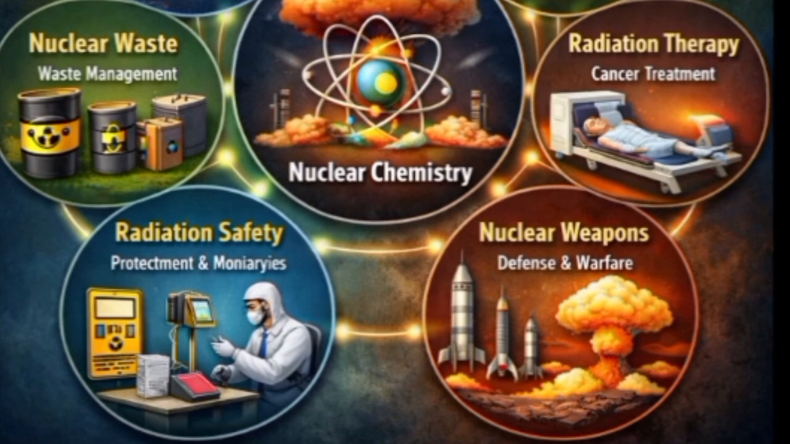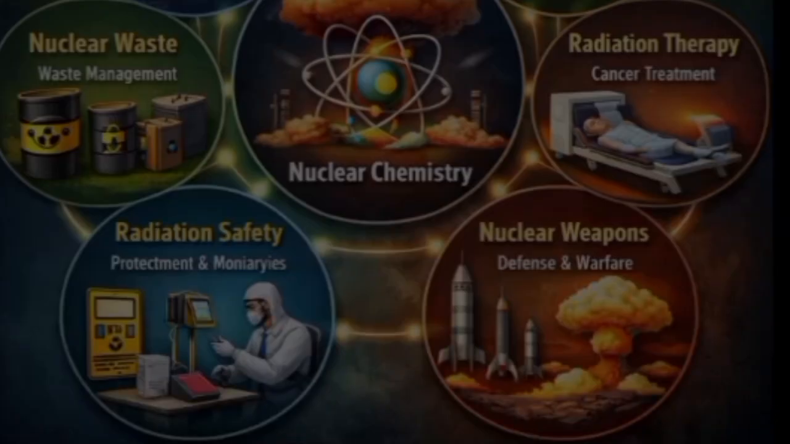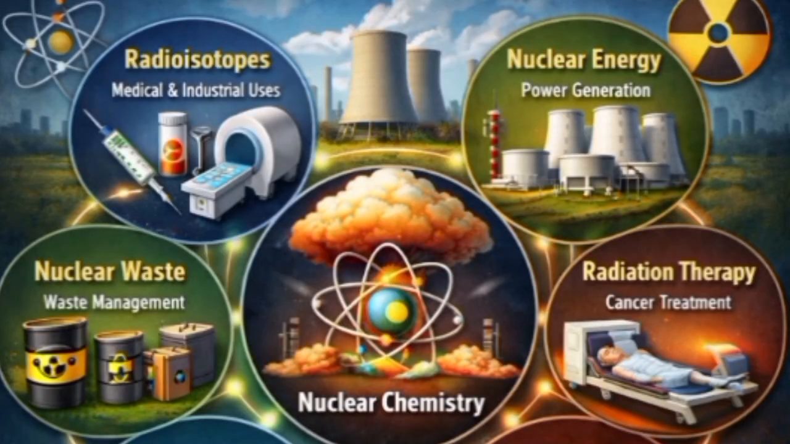So, nuclear chemistry deals with the reactions taking place in the nucleus of the atom. It includes radioactivity, nuclear processes and transformation in the nucleus of the atom. Nuclear chemistry has many applications in agriculture, medicine, industry and research. And some other scope is the study of nuclear waste, radiation safety, nuclear weapons, radiation therapy, and the study of radioisotopes. Also the study of power generation, its processes and cancer treatment. All these things are studied in nuclear chemistry.